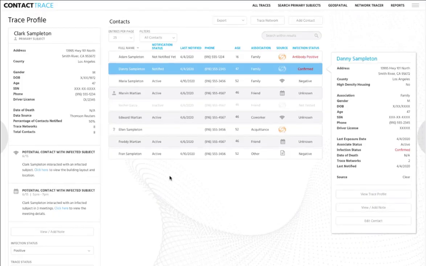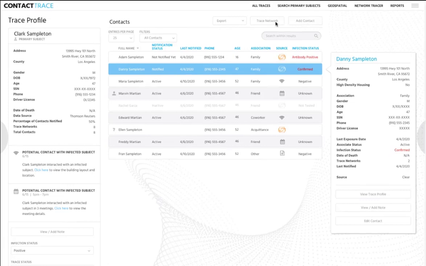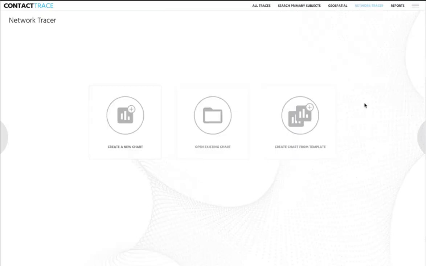A couple other things I want to show you is there's some buttons here across the top with some additional activity that the tracer can complete. The tracer has the ability to export this trace profile, including the contacts and their information, to a variety of formats. They have the ability to add that contact, and then you also have the ability to move in and view trace networks, and then you have the ability to work through some geospatial mapping capabilities as well. So let's take a look at some of these. We'll go into Network Tracer.